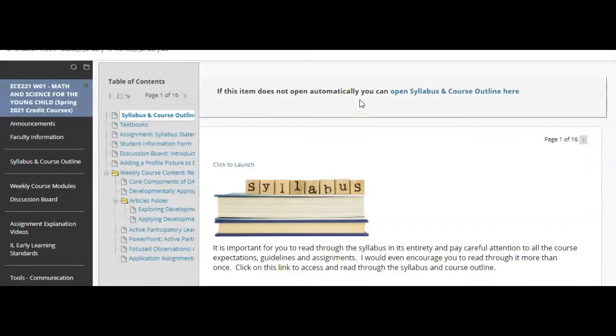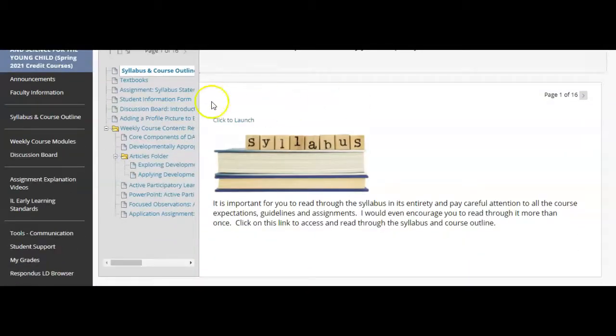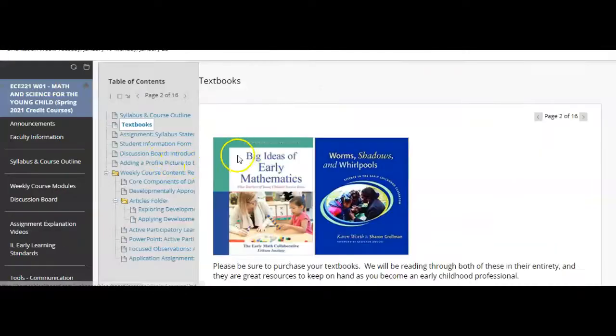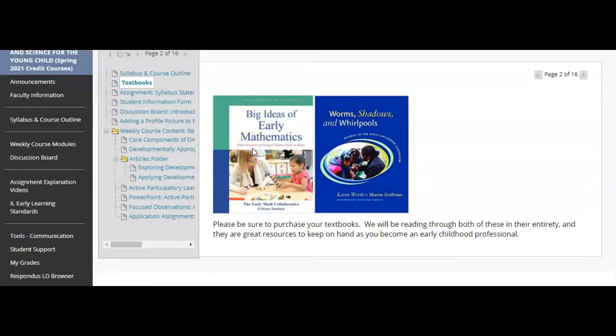As you click into the class, you will see on the left here all of the different things that you will need to complete this week. The first thing you will need to do is to obviously download and read through the syllabus of the course. Another thing you'll need to take care of this week is to purchase your textbooks. You are able to purchase them at the Harper bookstore, or you're free to search for them and find them online through a vendor as well.